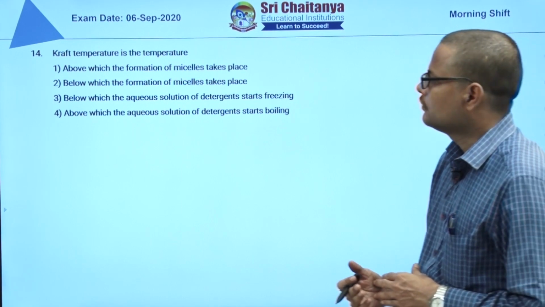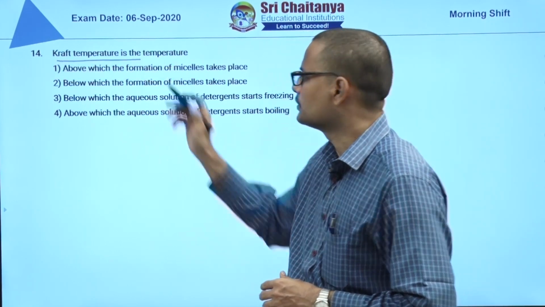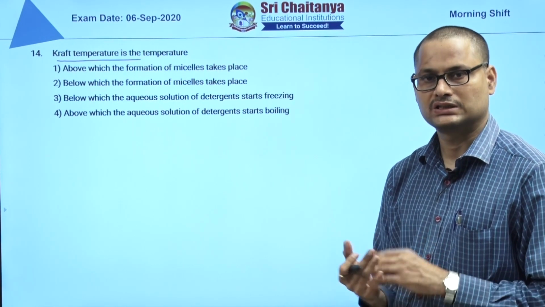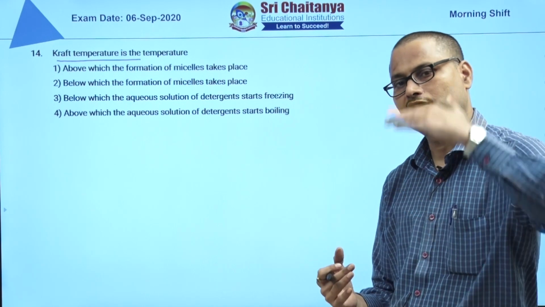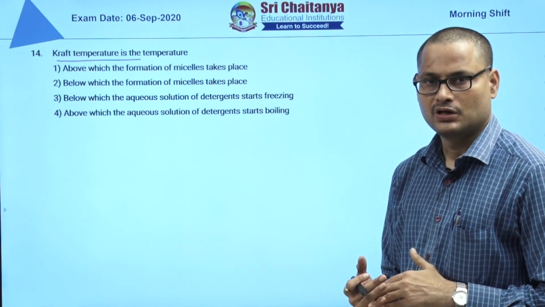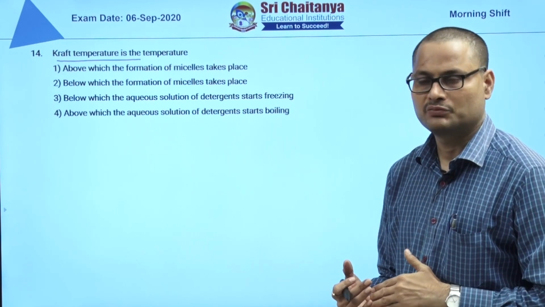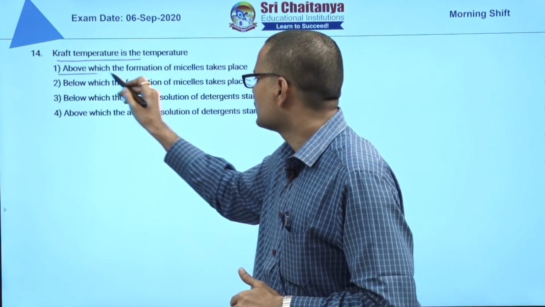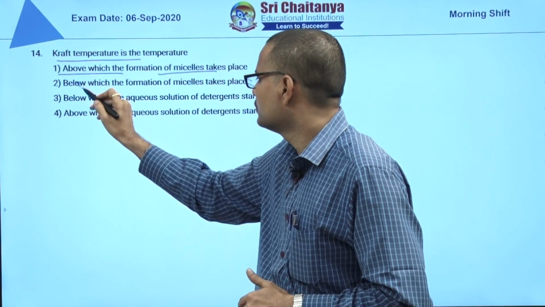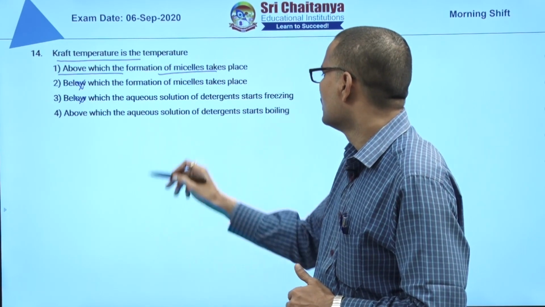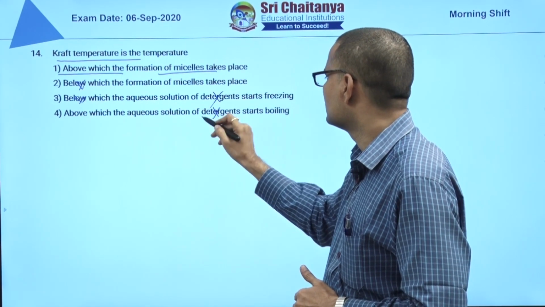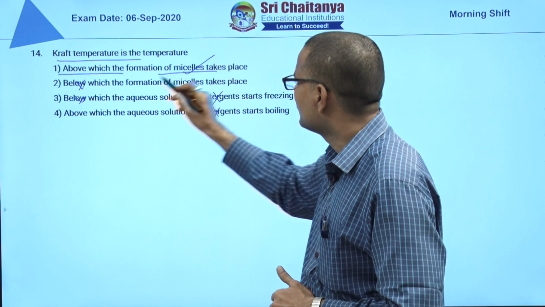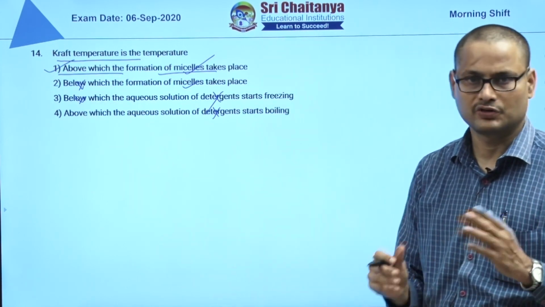Next, the 14th question. They are asking about Kraft temperature. Where do you get this term? You will get this term in micelles. Above a certain concentration, the critical micellization concentration, micelles are formed, and above a certain temperature only micelles are formed. That temperature we can say is the Kraft temperature. So above that particular temperature formation of micelles takes place, below it does not, right? This is not related to detergents, it is related to micelles. So the answer is 1 for the 14th question.